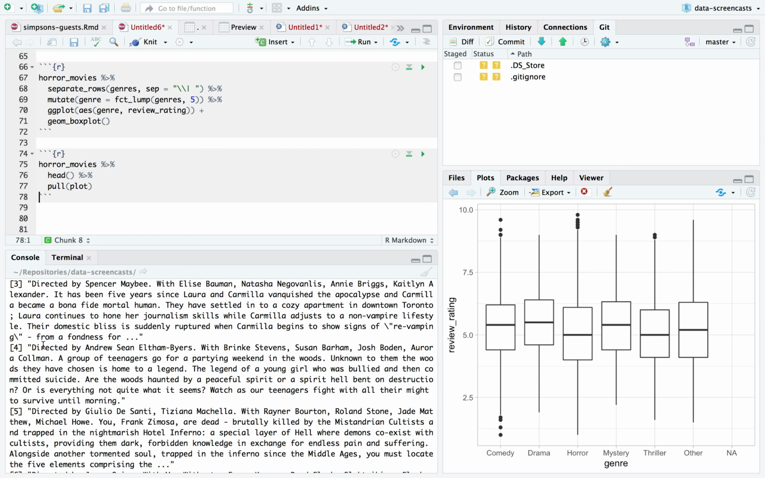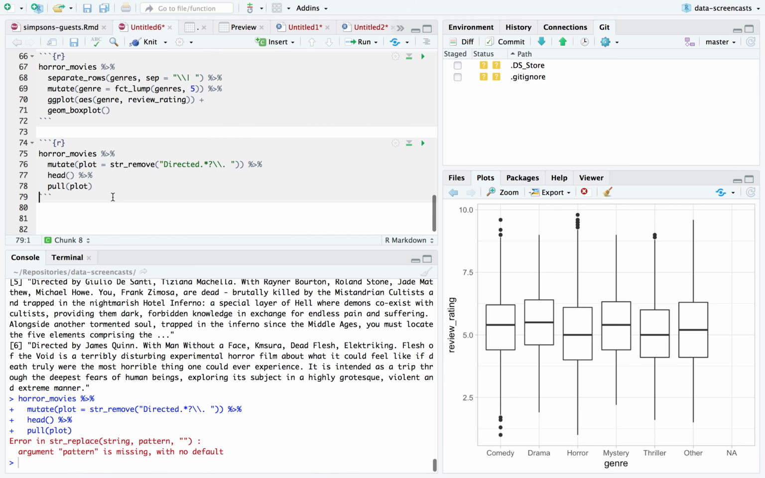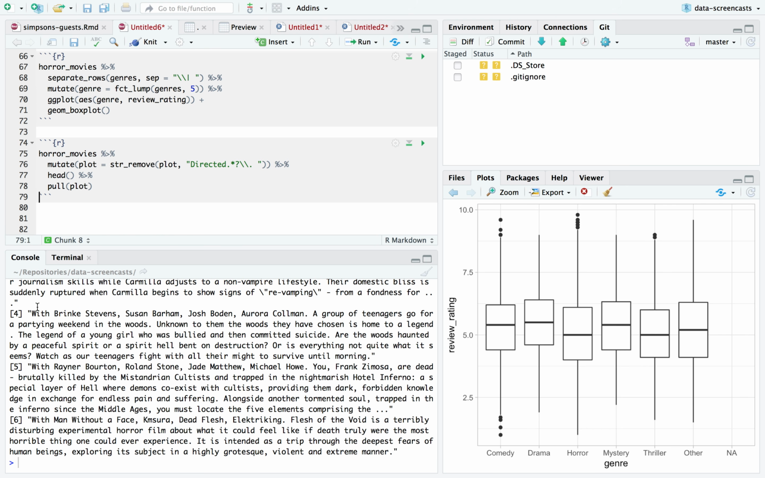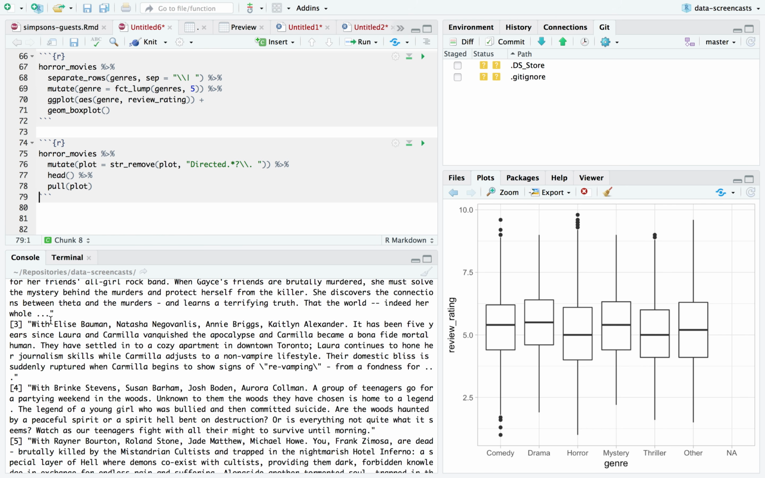I think I might want to remove the directed by and the with. That's like a director and your cast. I wonder if I can parse that out. So what I actually do is say plot equals string remove directed, and then here we're going to do a non-greedy capture of anything up to a dot and a space. I think that should remove the directed part. Oops, remove from plot. Yep, there we go. We removed up to the with, but I didn't remove the with sentence. So I'm actually going to remove that as well.